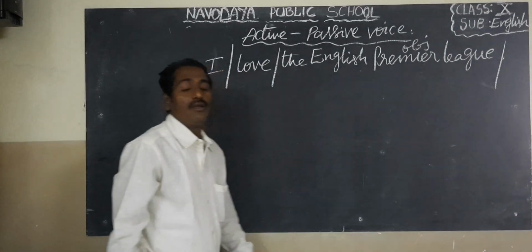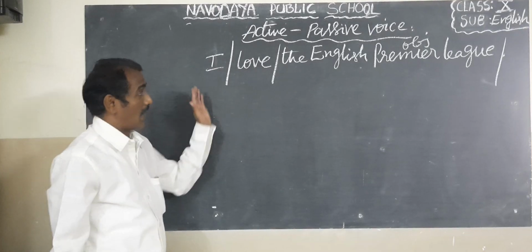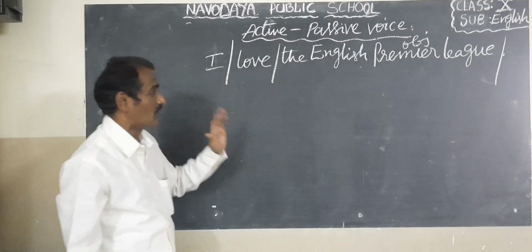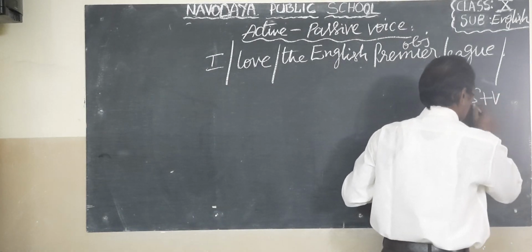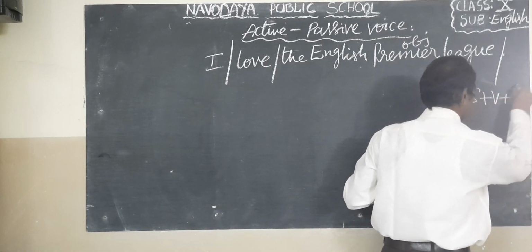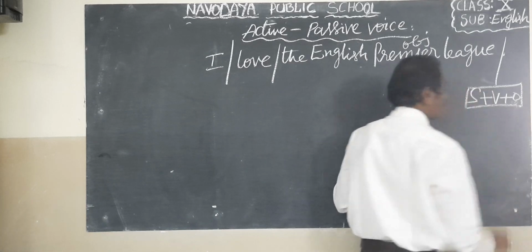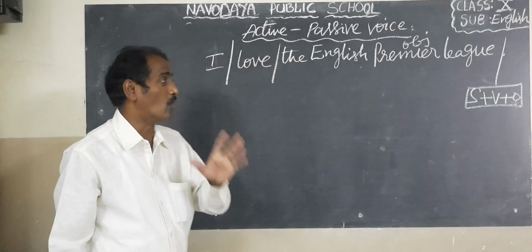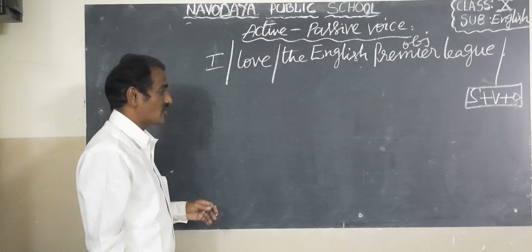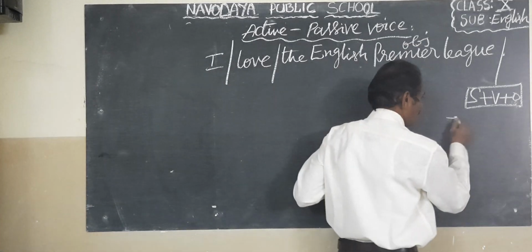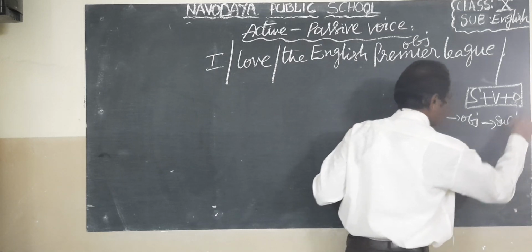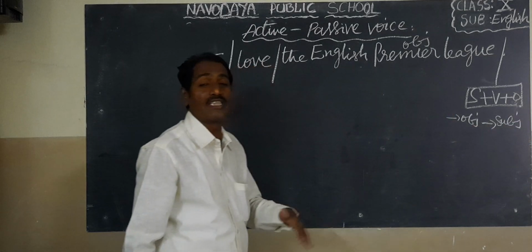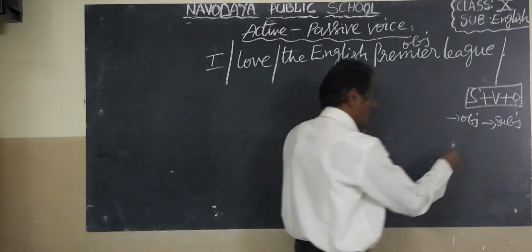When you have to change from active to passive voice, first of all, you have to divide the sentence into subject, verb and object: S plus V plus O. Next, the first rule: the object of active voice becomes the subject of passive voice.